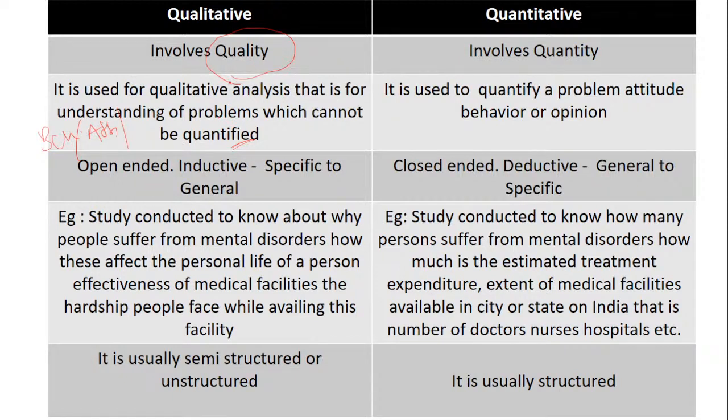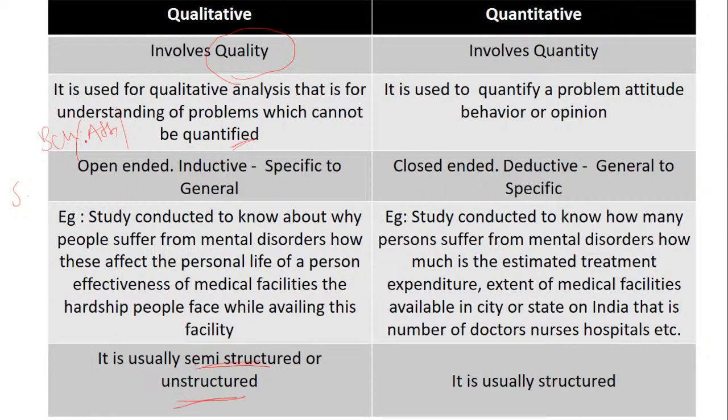Now in such type of qualitative research, we have open-ended questions. It comes in a descriptive form. It is like going with an inductive way, from specific to a general solution. You can also write over here, it is something in the form of semi-structured or unstructured. Now why semi-structured and unstructured?